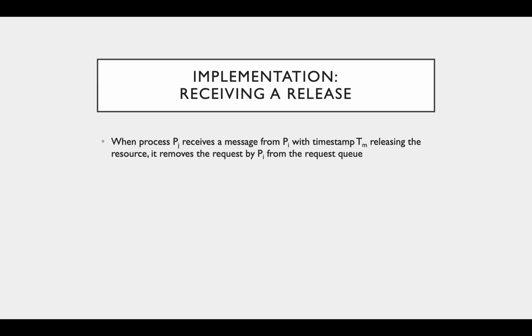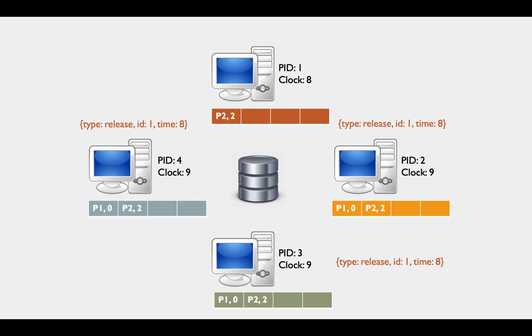When the process receives a release message, they simply remove the request from the queue. So we can see that when all the other processes get the message, they remove it.